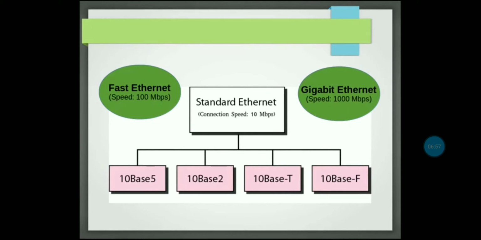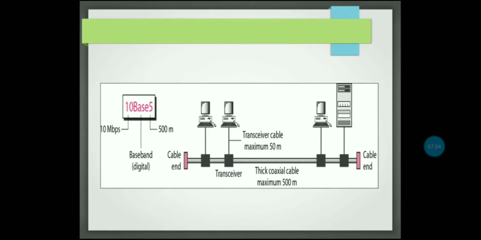If we classify standard Ethernet in 4 ways, that is 10Base5, 10Base2, 10BaseT and 10BaseF. Okay, we will discuss 10Base5. So the speed will be 10 Mbps. Base means baseband transmission, and when we transmit using baseband, it must be a digital transmission. And 5 means 500 meters.